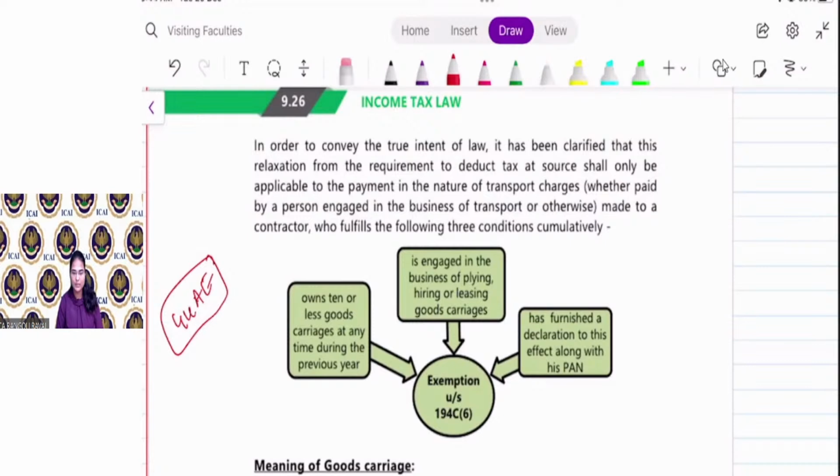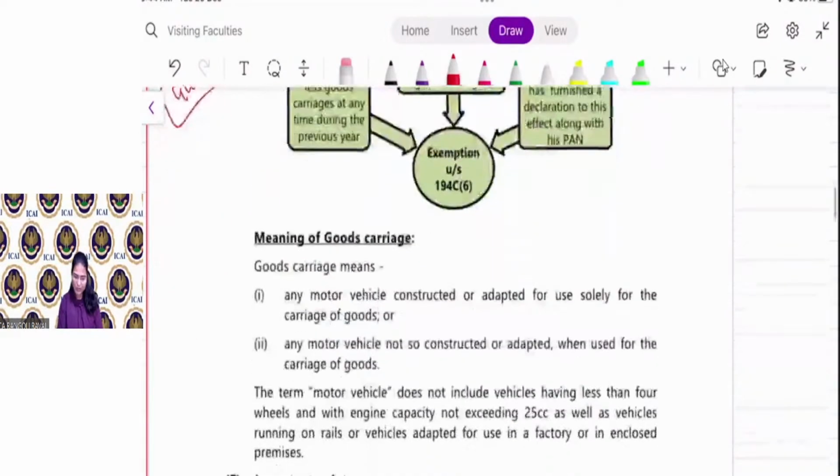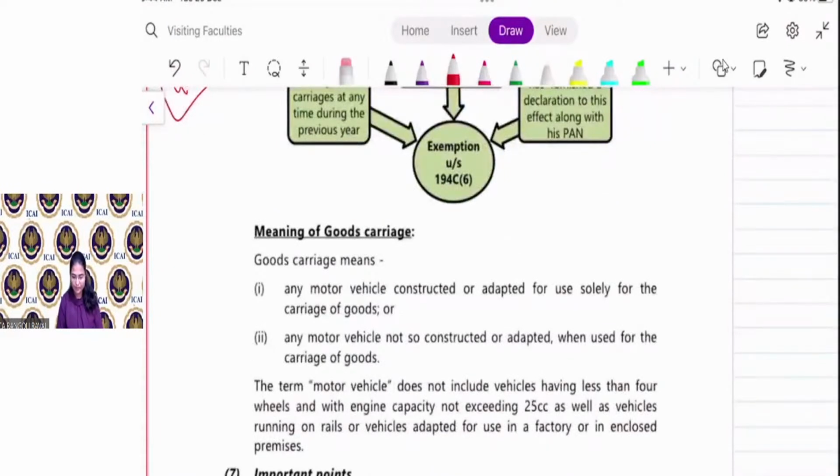Say, for example, ABC Limited has given a transport contract to Mr. X. Mr. X is having fewer than 10 vehicles, and Mr. X will provide his PAN and a declaration to ABC Limited that he has fewer than 10 vehicles. Then ABC Limited is not required to deduct TDS on such payment. Clear?